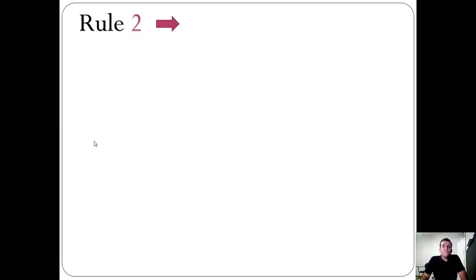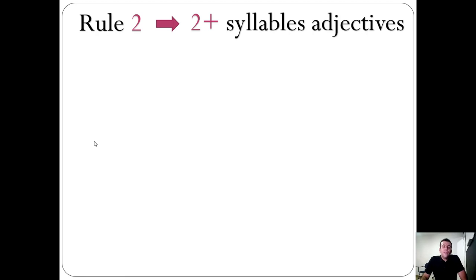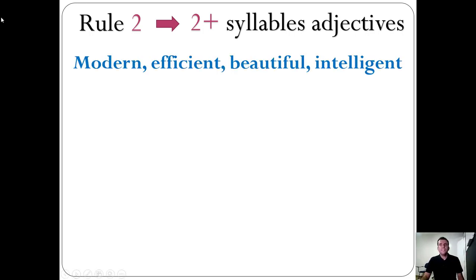Rule number 2. When we are talking with adjectives having 2 syllables or more, 3 syllables, 4 syllables. For example, modern, efficient, beautiful, intelligent.